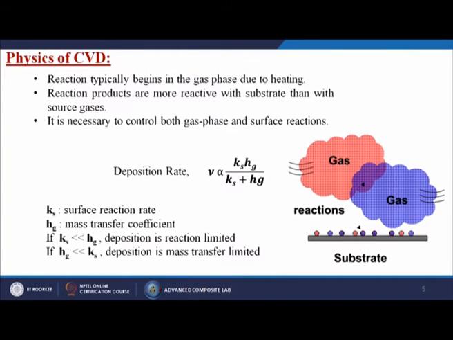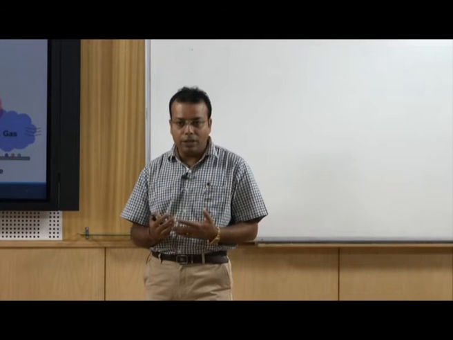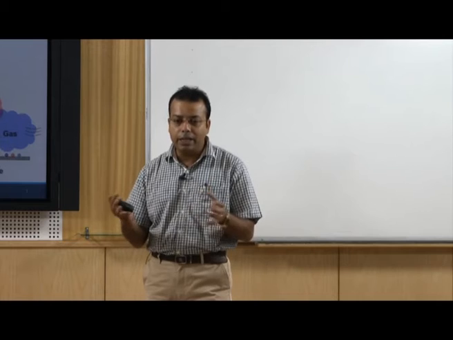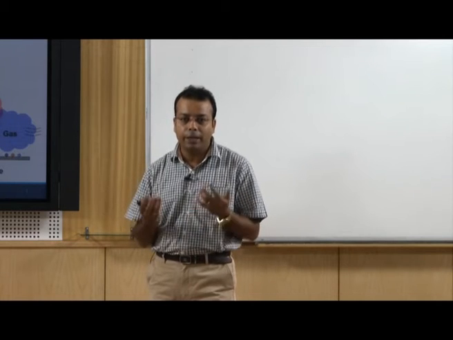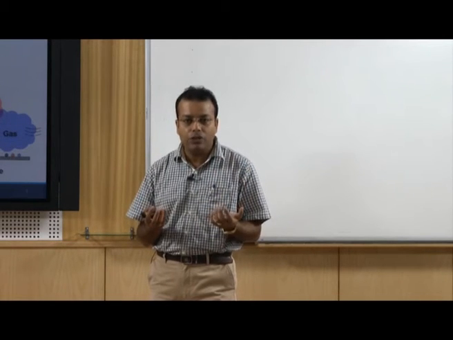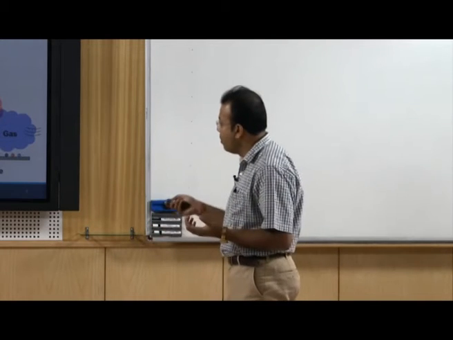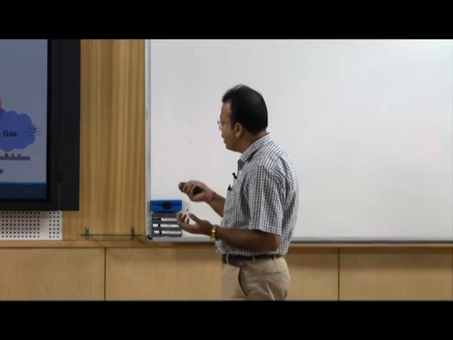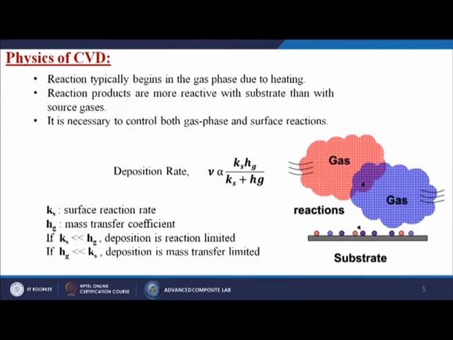So, that means the deposition rate can also be controlled from the outside, just by increasing or decreasing the volume of gases you are injecting inside the chamber, or the reactive gases you are putting in. Not only that, you can control the time,